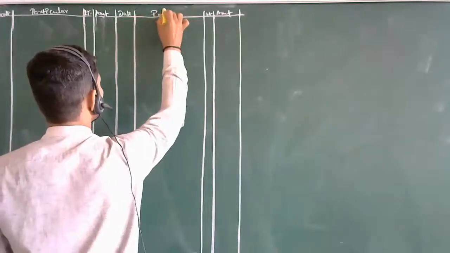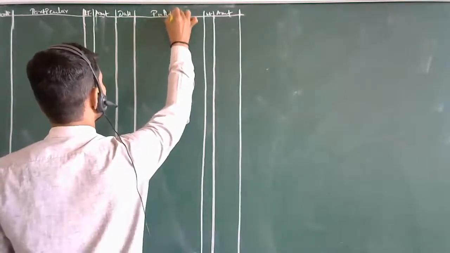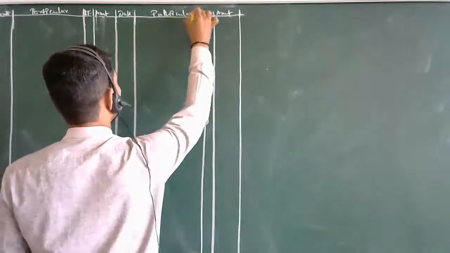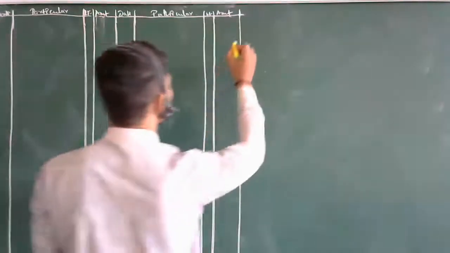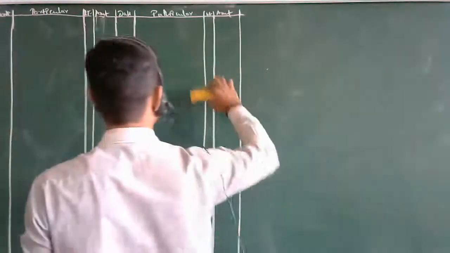So as usual, the headings are on the board. One by one I will start over here. I don't have much space on top. The first entry which takes place will be the petty cash account. For the heading I am not having space. I will be having nearly 5 to 6 accounts over here, so for that purpose I am not naming them. I will try to end in this part.